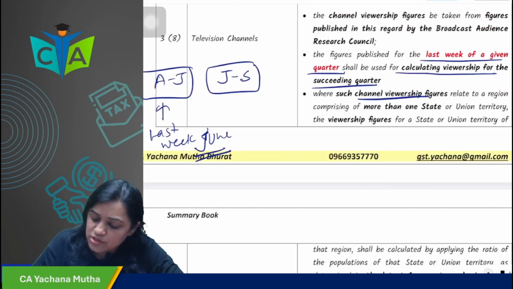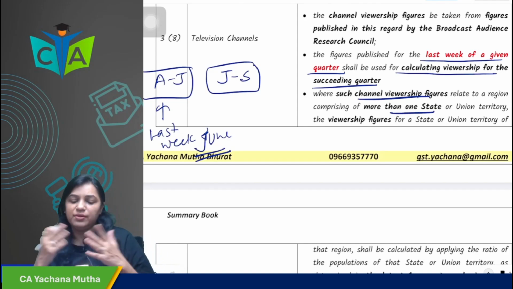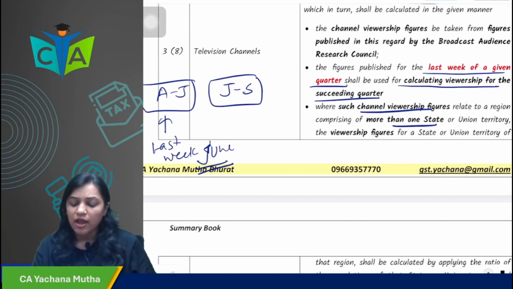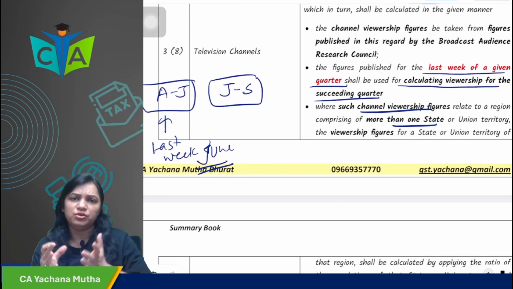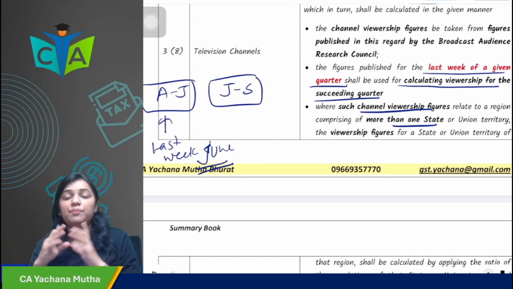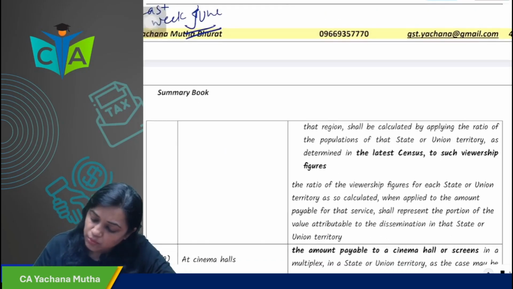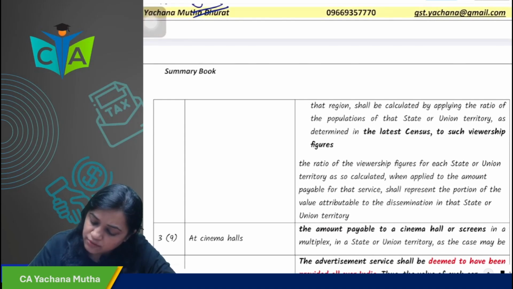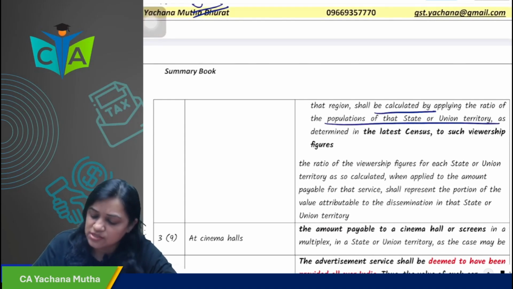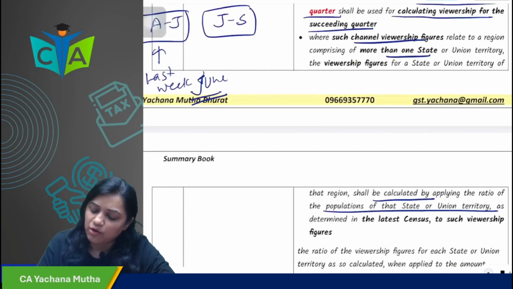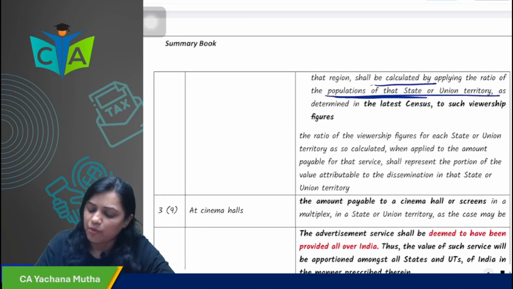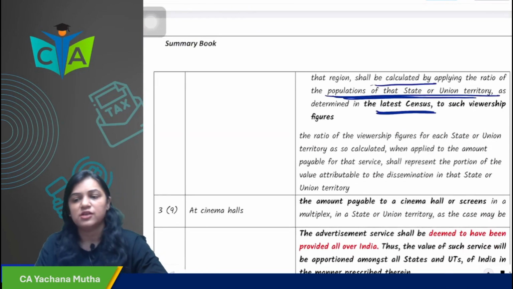Then if the viewership figure is for more than one state, for example, the Broadcast Audience Research Council is giving figures for 2-3 states comprised in one region, in that case how will you do it? In that case, it will again be calculated based on the population of the state. So for that particular state, how will you find out? As per the population, as per the latest census.